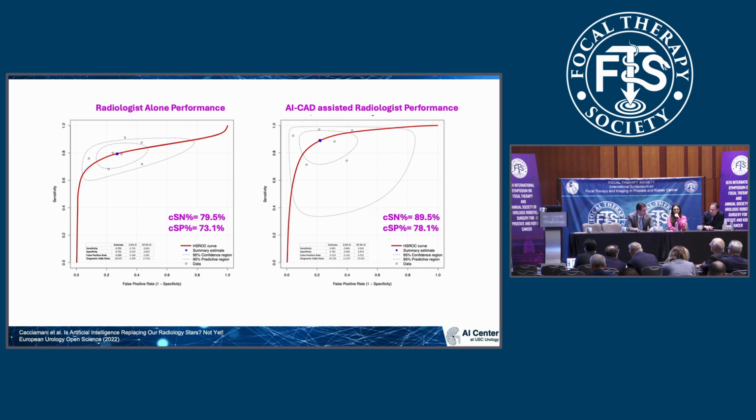can see here on the left side of the slide, radiologist alone with a cumulative performance in detecting clinically significant cancer of a cumulative sensitivity of 79.5 and a cumulative specificity of 73.1.